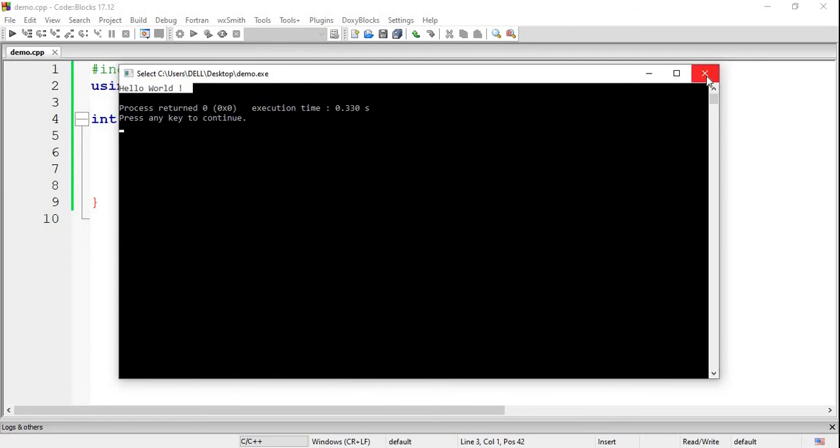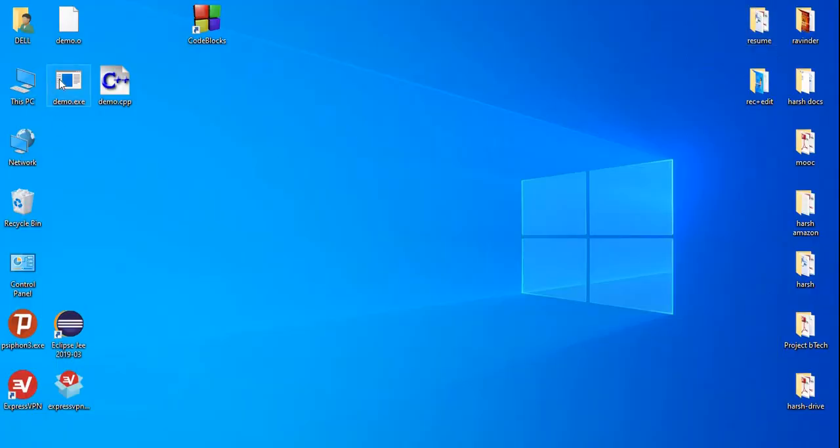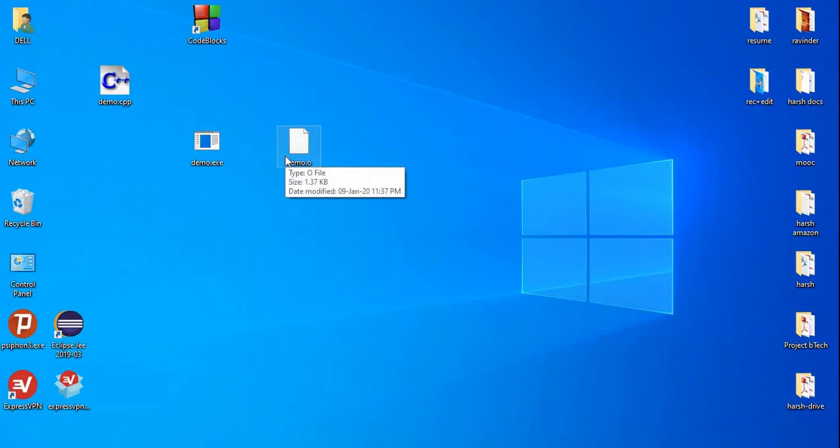Now let us close our output and see our desktop screen again. See, these two files, demo.o and demo.exe. These two files were not present earlier, but they are present now. What is the meaning of these two files? This .o file is generated by the compiler. And what is the purpose of the linker? The linker will combine this object code with some library code to make this .exe file. Now let us come back to our class.